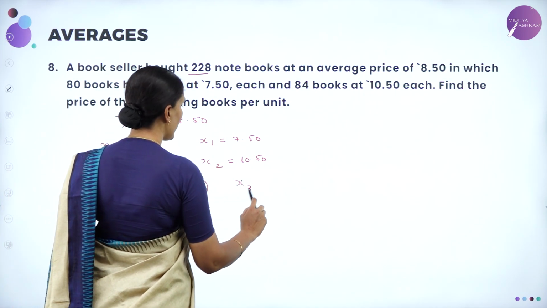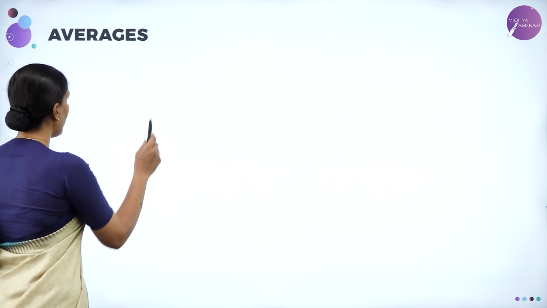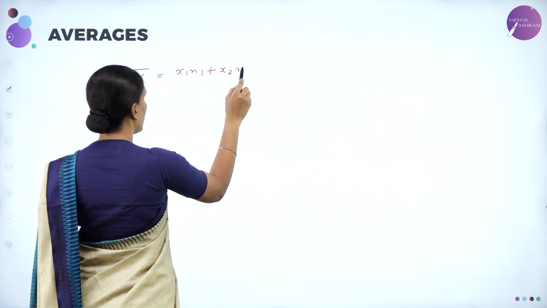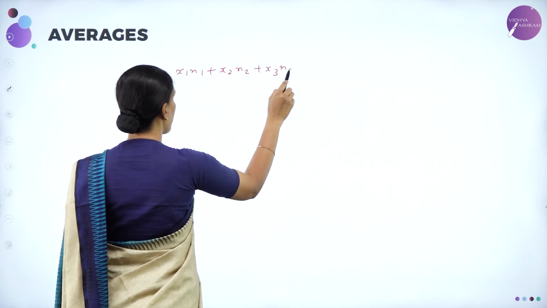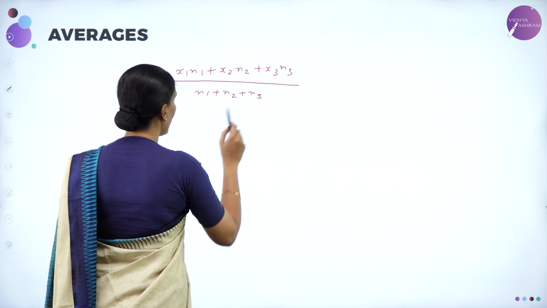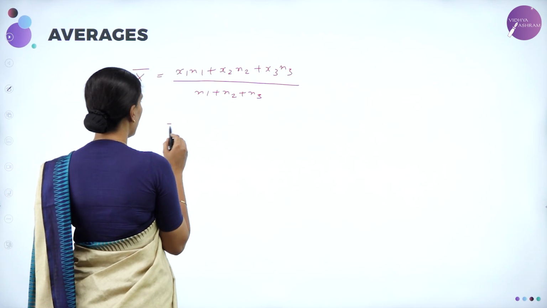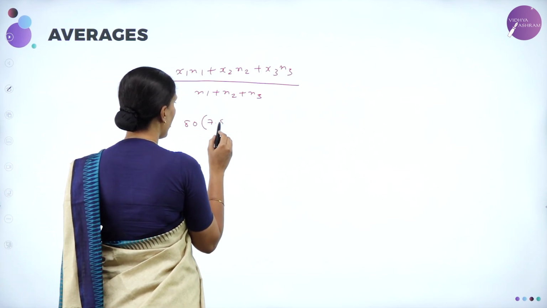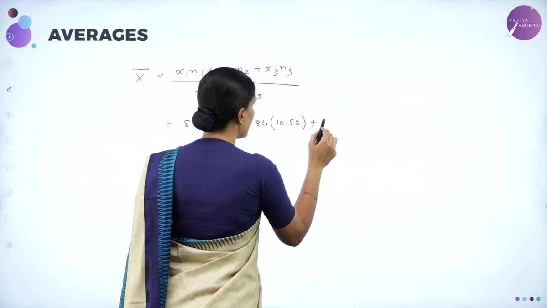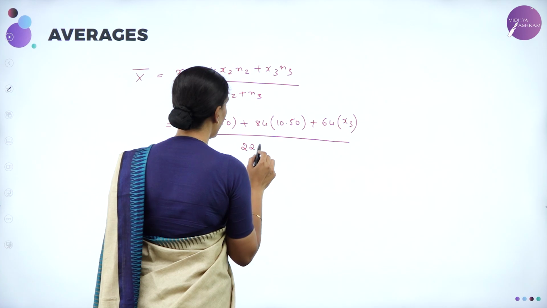Now, what is X3? I need to calculate the cost per unit of 64 books. Now, we know that X bar can be written as X1 N1 plus X2 N2 plus X3 N3 whole divided by N1 plus N2 plus N3. So the denominator indicates the total number of books, that is 228. So now we have here 80 into 7.50 plus 84 into 10.50 plus 64 into X3 whole divided by 228.